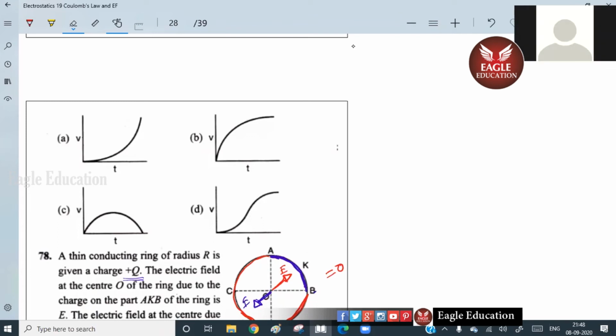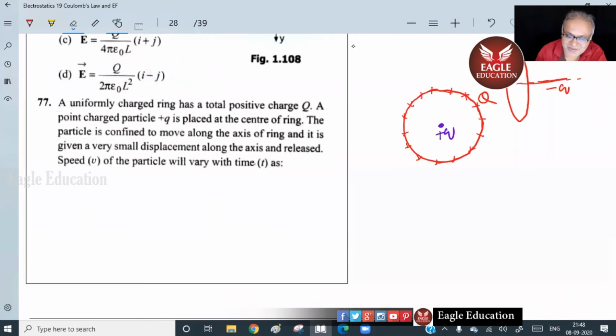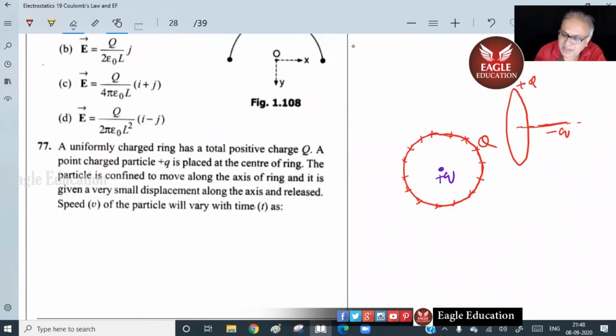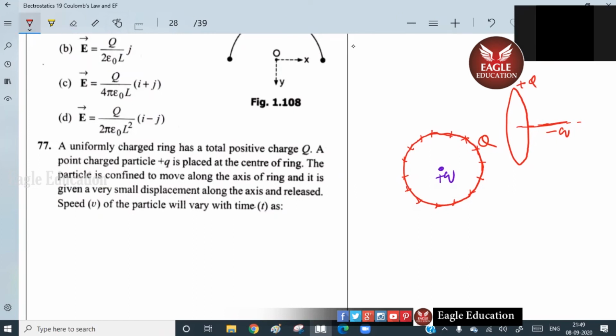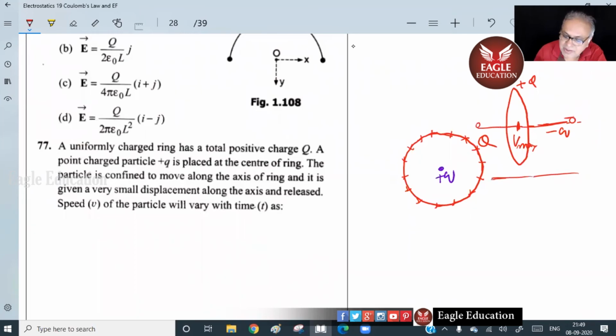Supposing it is having zero velocity here, we talked about it. At the mean position V is maximum, and at the extreme position V is zero. So velocity will be increasing to maximum, decreasing to zero, increasing to maximum, decreasing to zero. That kind of a graph will be there periodically, right?